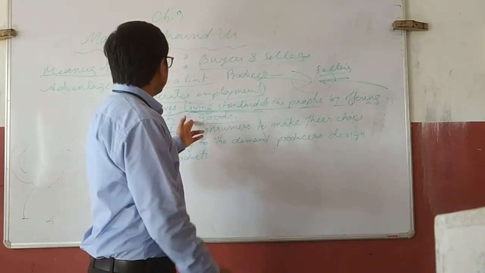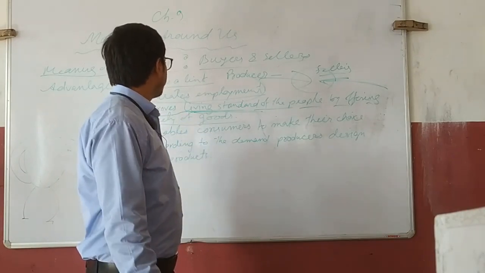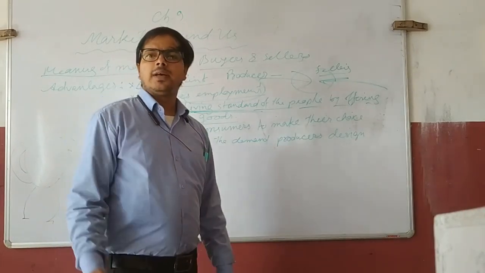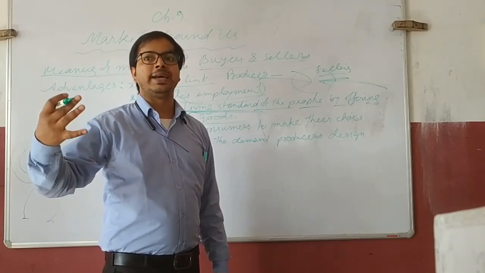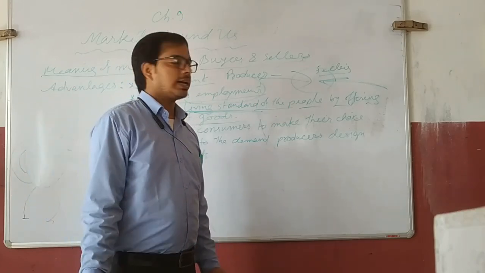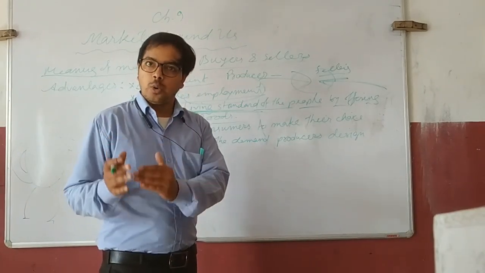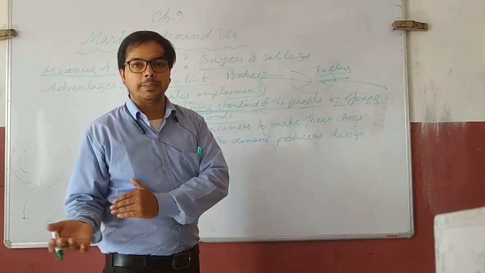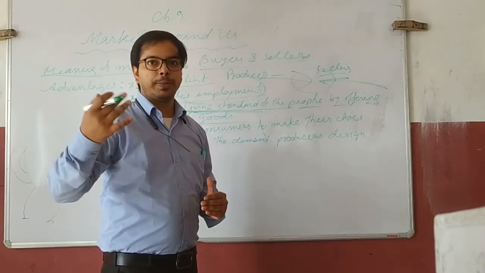On the other side, it improves our living standard. That means we get some new or modern goods from the market, according to the time and the desire of the people.